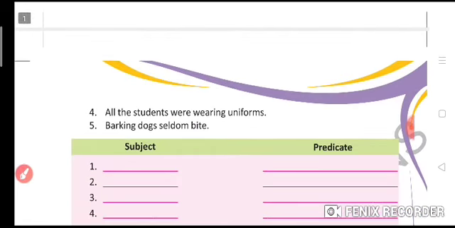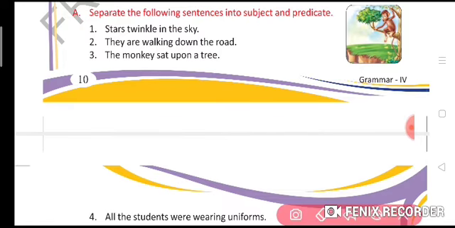Now, exercise: separate the following sentences into subject and predicate. We have to separate each as a subject and a predicate. The first one is: stars twinkle in the sky. So stars is the subject, twinkle in the sky is the predicate. I just underline the subject part, and the rest of the sentence will be your predicate part. So write it accordingly in the given blanks below. Okay, in the first, stars is the subject and the predicate is twinkle in the sky.